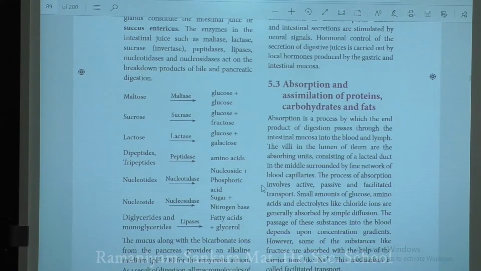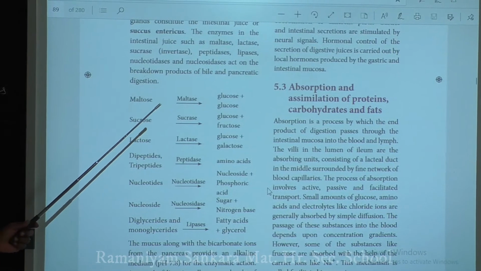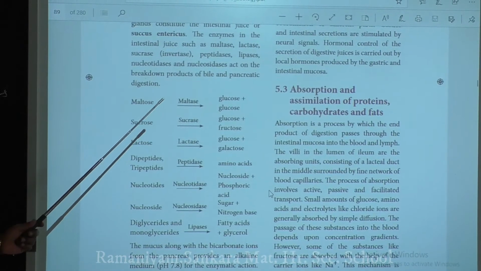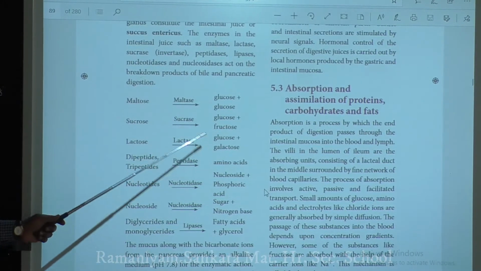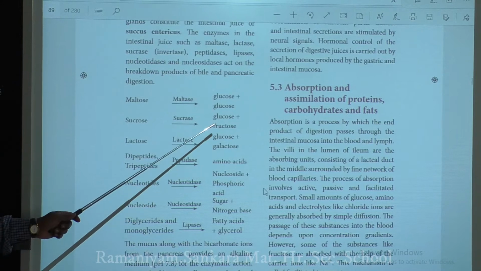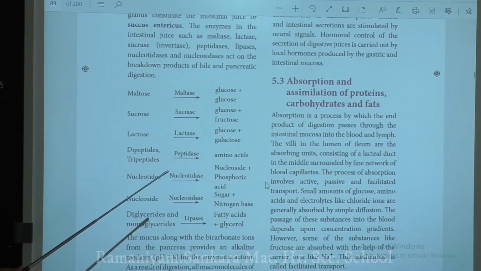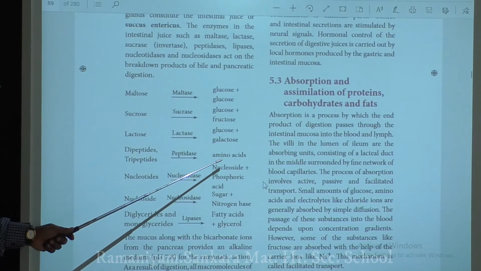Yesterday we discussed the digestion of carbohydrate, proteins and fat, and the final digested products. When carbohydrate is digested, the final products are glucose and galactose. Similarly, when protein is completely digested in the small intestine, you get amino acids.